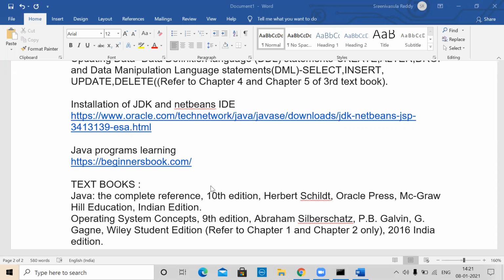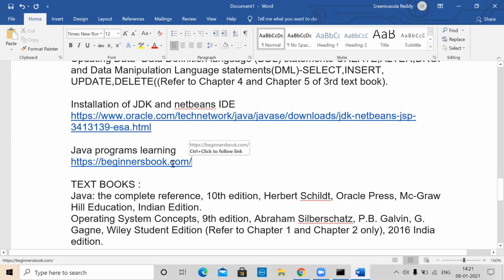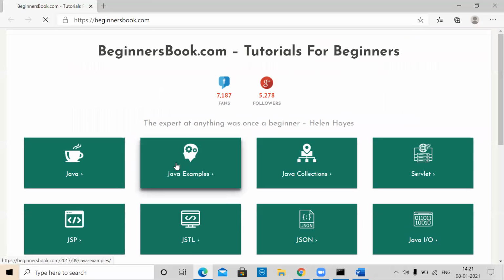Okay, so let me show you this particular beginner's book, the link here. A lot of other languages are also there as a part of it. You have Java examples and you also have Java. These two links, you may have to follow them.